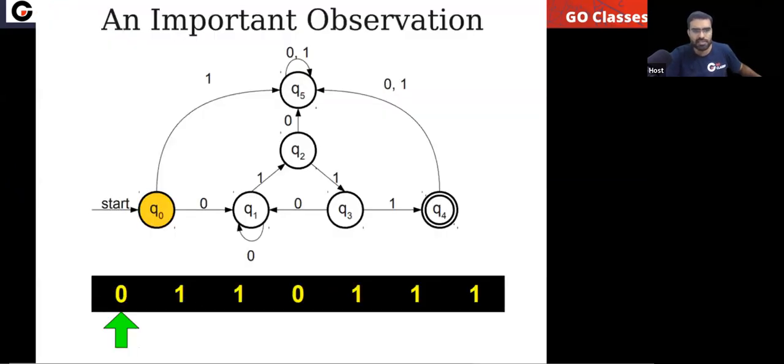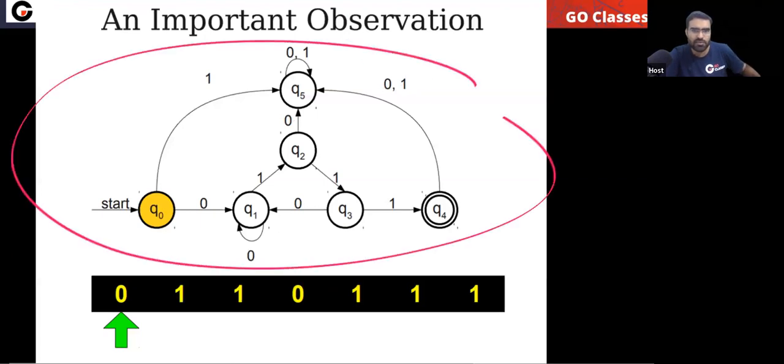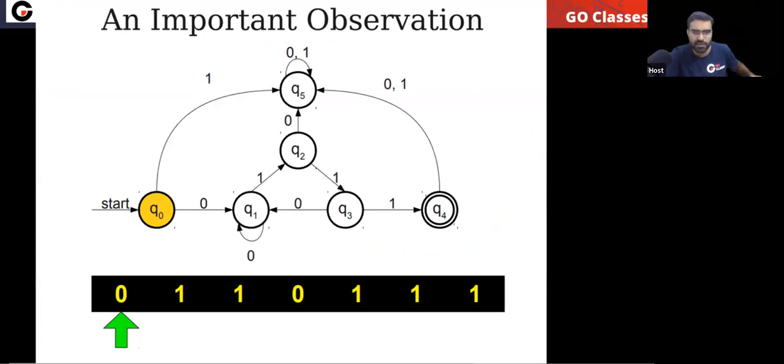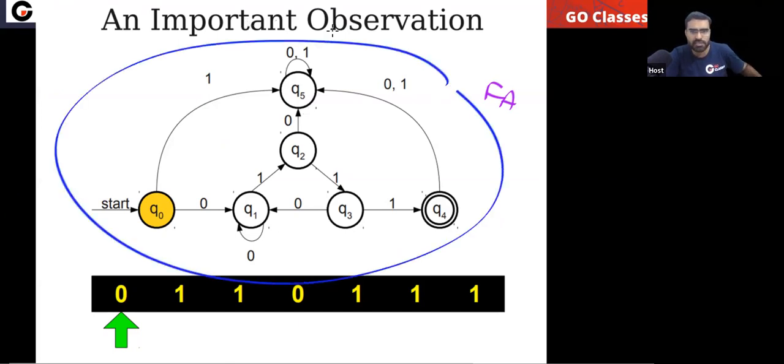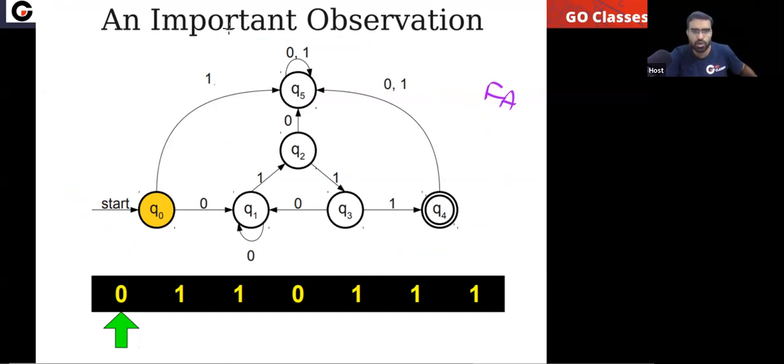Take this example. This DFA is given to you. First you tell me, is this a DFA? Is this a deterministic finite automata? What will you check? You will check that every state on every alphabet symbol should have exactly one transition. This is your alphabet 0, 1. You can notice every state on every input symbol has exactly one transition.